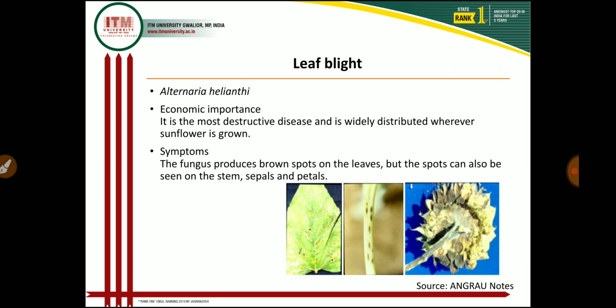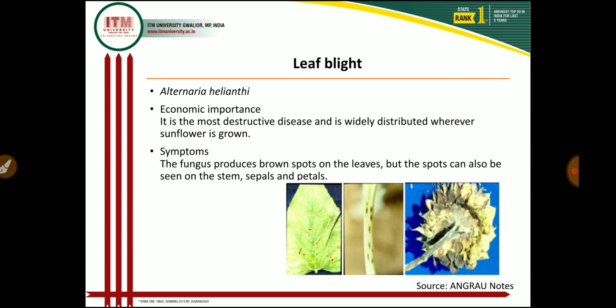So Alternaria produces brown spots on the leaves, and the lesions on the leaves are dark brown to black in color, circular to oval spots, ranging from 0.2 to 0.5 mm in diameter, and the spots are often surrounded by a chlorotic zone with necrotic centers, and the spots later enlarge in size with concentric rings and become irregular in shape. Under high atmospheric humidity, several spots coalesce to show bigger irregular lesions leading to drying and defoliation.